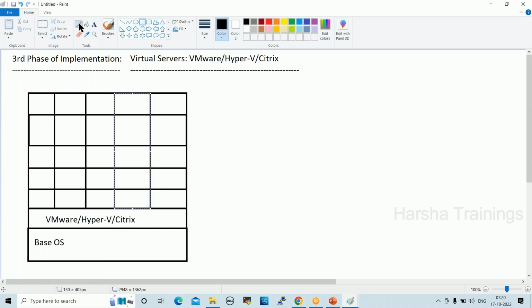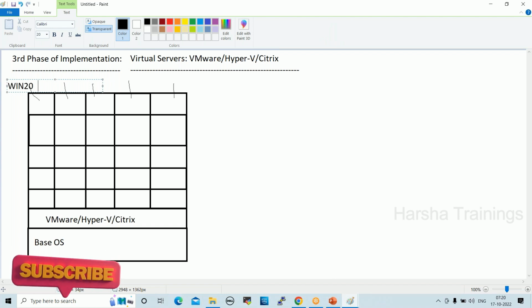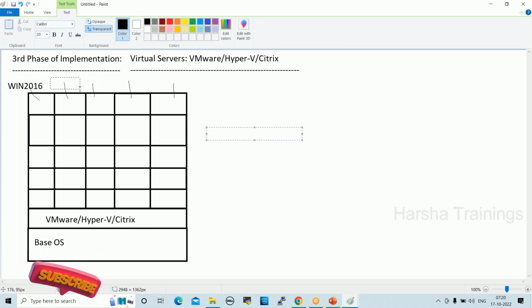So these are the virtual servers, 5 into 5, 25 servers, right? Here we can deploy Windows, Ubuntu, CentOS, RHEL. Whatever software, whatever operating system you want to install, you can install on these virtual servers.